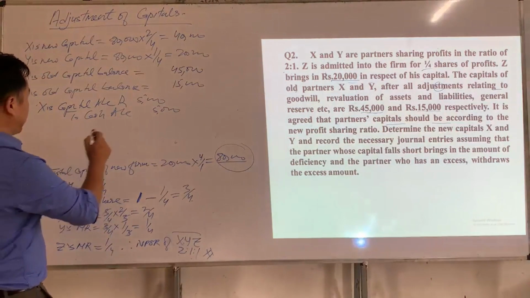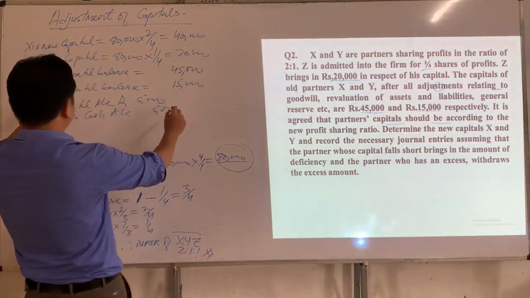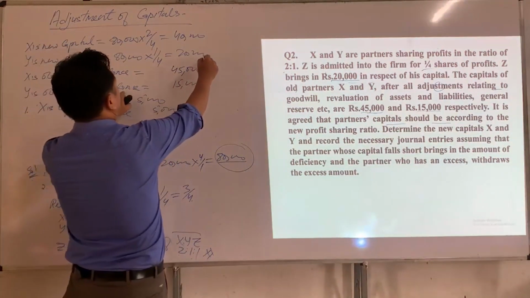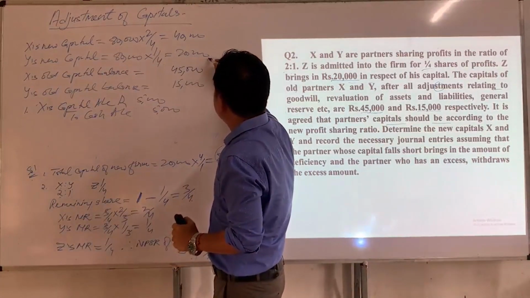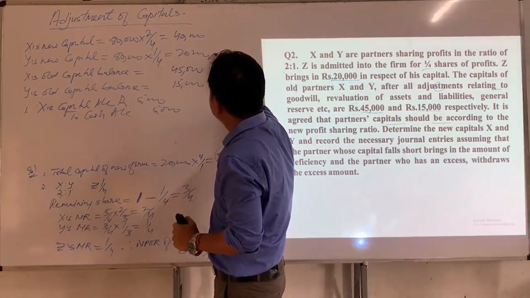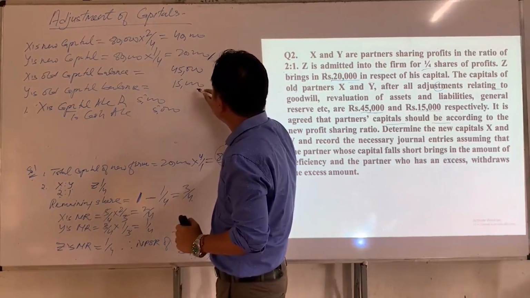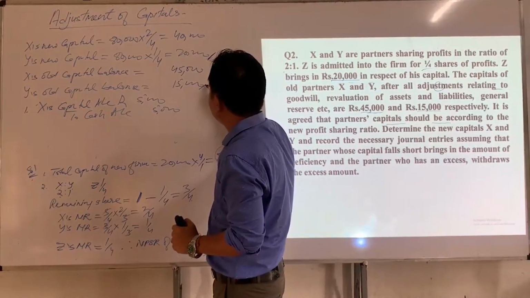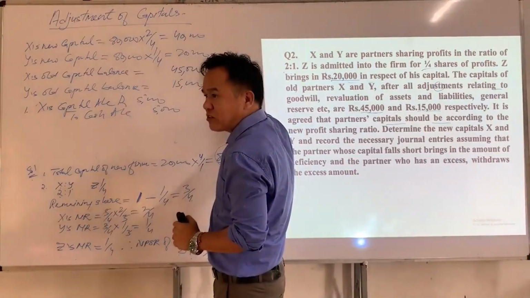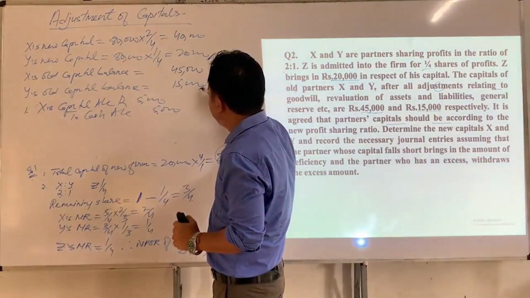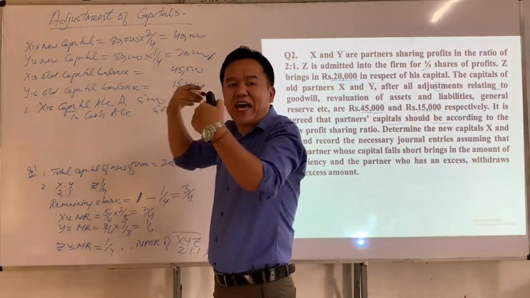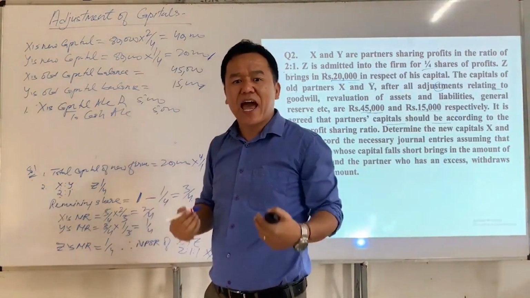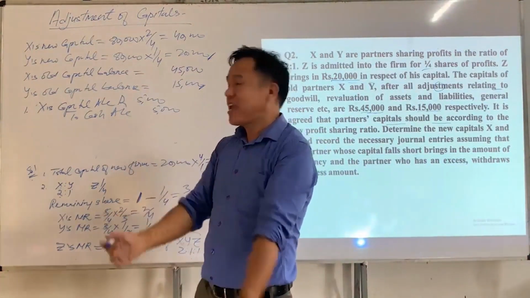Now we have to compare Y's old capital balance with Y's new capital. Here the required capital is 20,000, whereas Y's old capital balance is 15,000. So he wants to have 20,000 as his capital. So there is a deficiency. If there is a deficiency, then Y has to bring additional capital in cash.